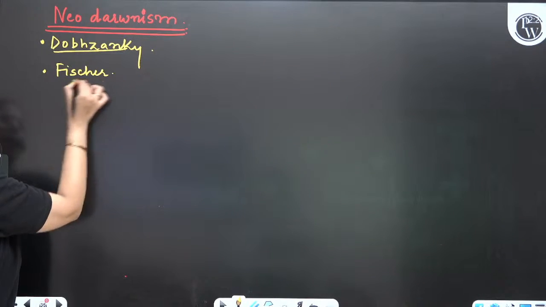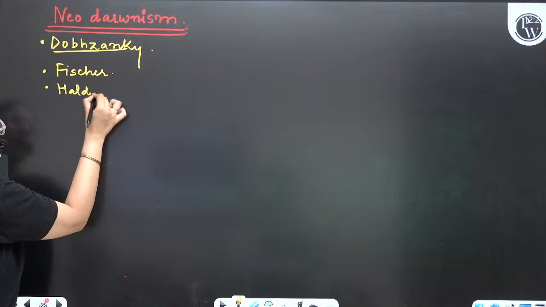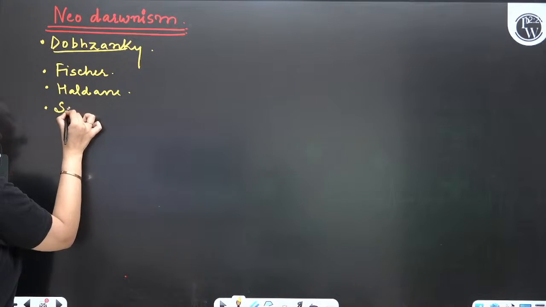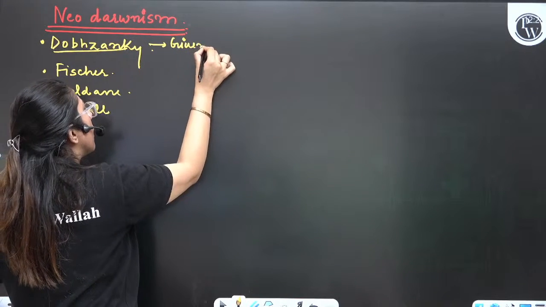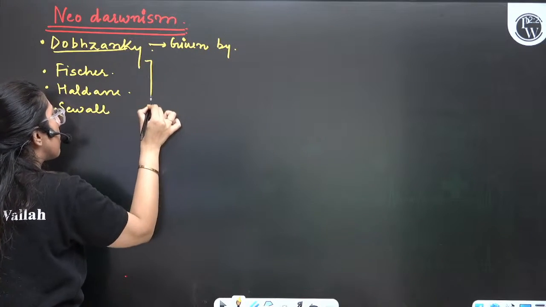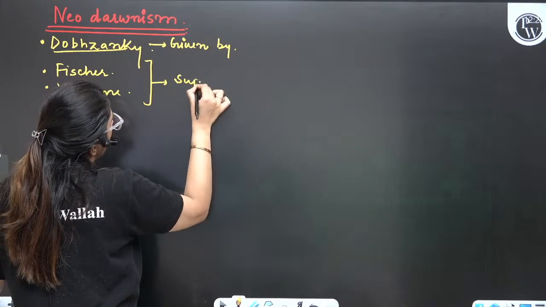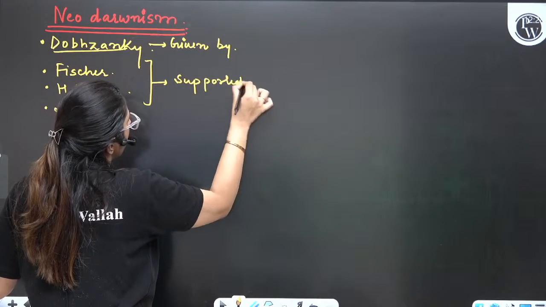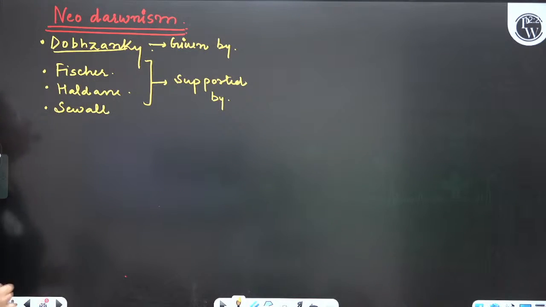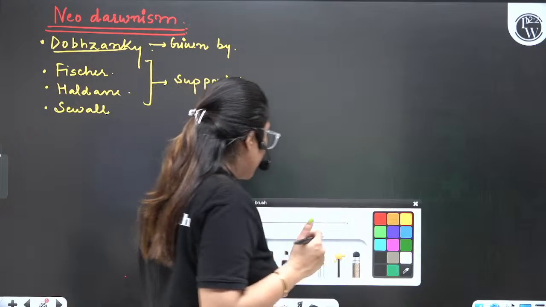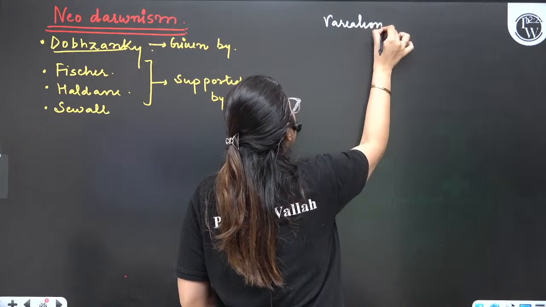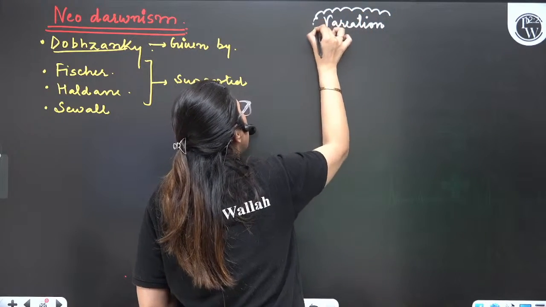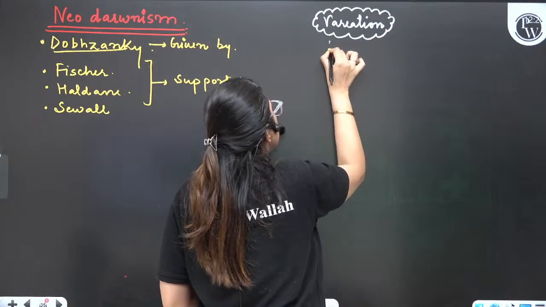Now, what is Neo-Darwinism all about? He said the variations are because of various reasons.